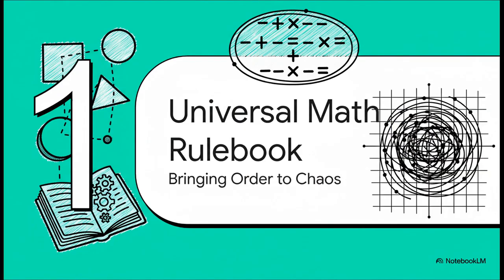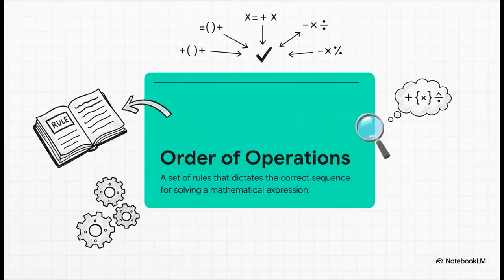Okay, so the good news is there is only one right answer. Math, you see, isn't about opinions. It's all about structure and rules. To bring some order back to this chaos, we just need to consult the Universal Math Rulebook, the one that mathematicians all over the world agree on. And that rulebook, it's called the Order of Operations.